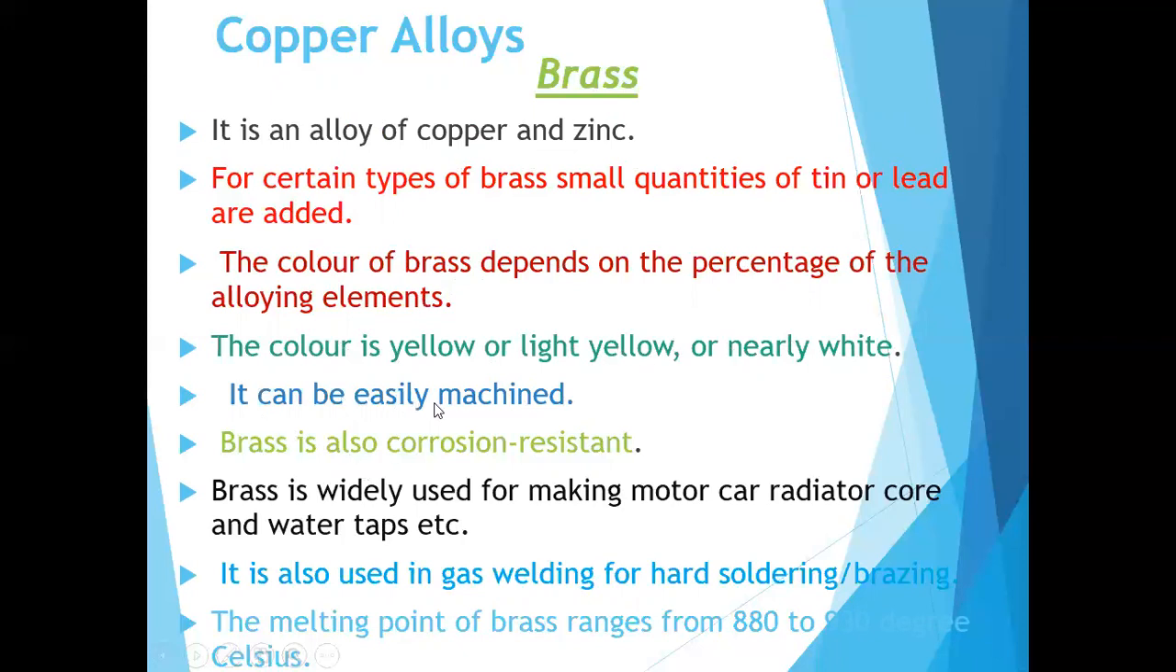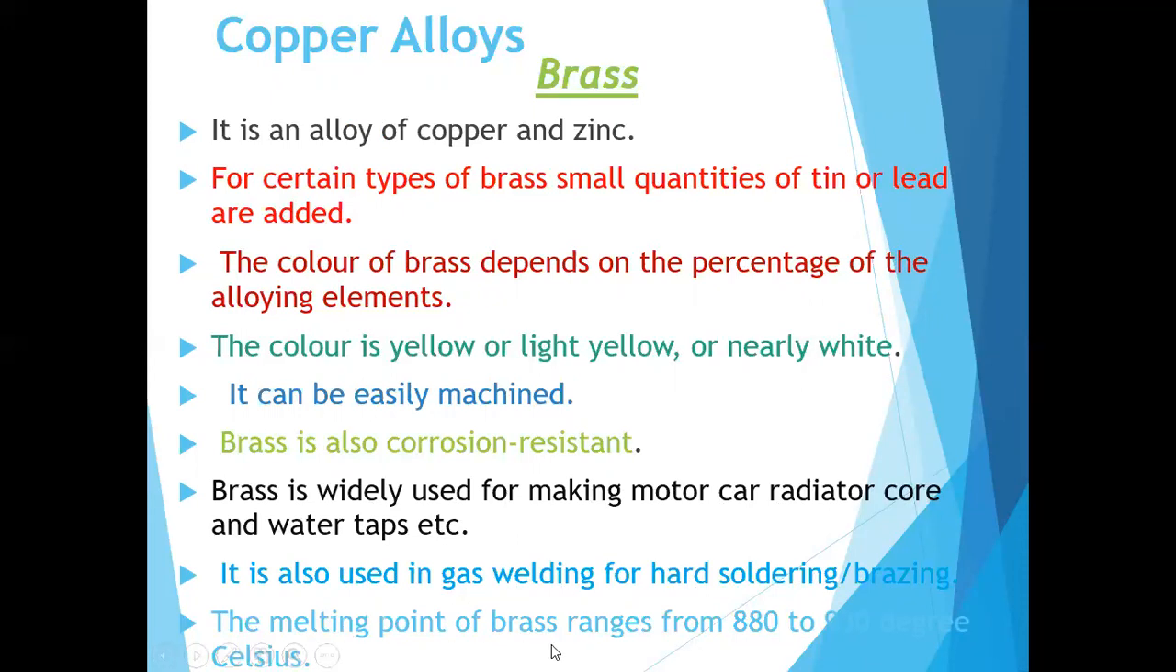Brass can be easily machined, and brass is also a corrosion resistant material. Brass is widely used for making motor car radiator cores and water taps. It is also used in gas welding for hard soldering or brazing.